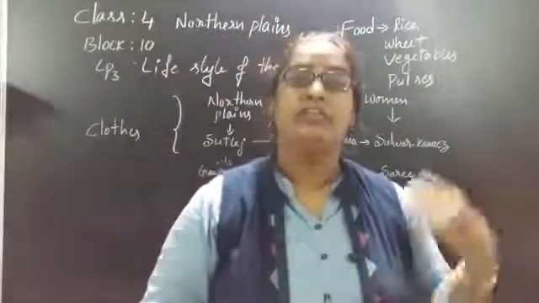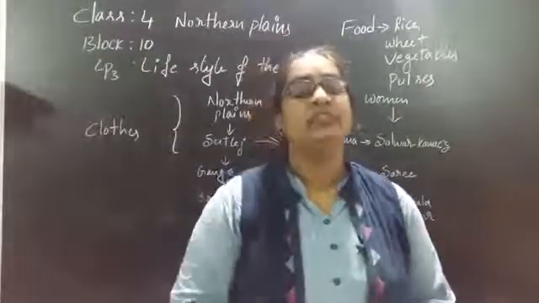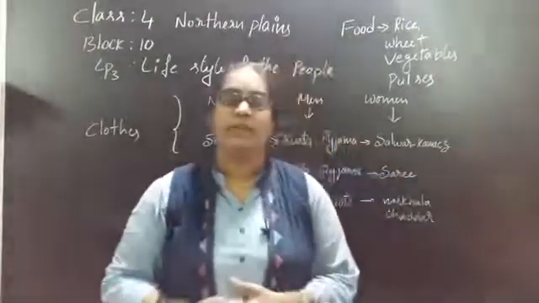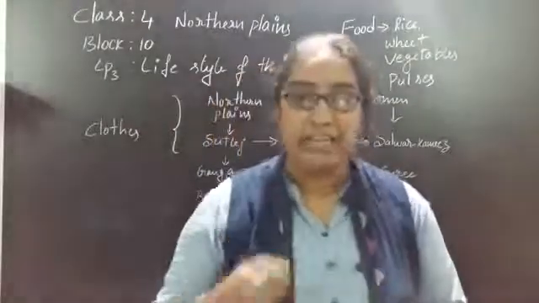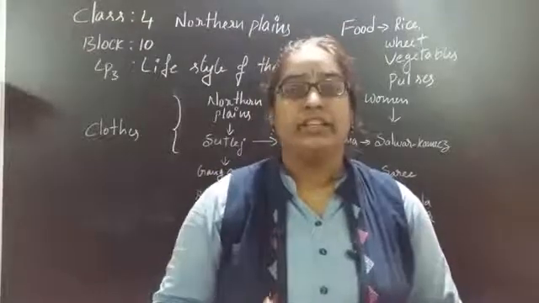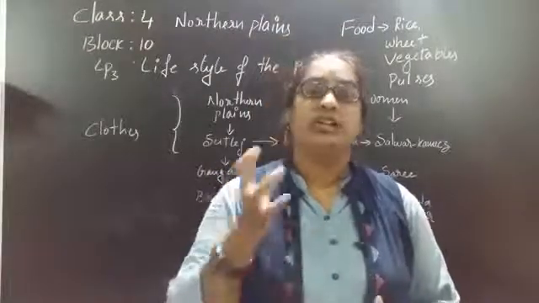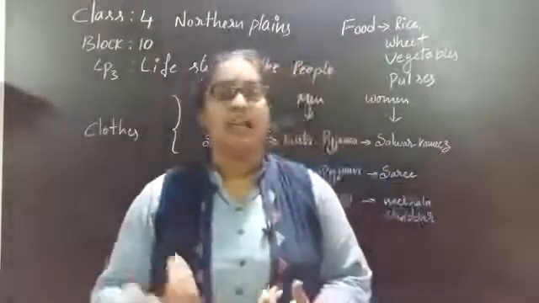3 types. On the west side we have the Sutlej basin, in the middle we have the Ganga basin, and on the east side which basin do we have? Brahmaputra basin. Why do we call them basins, using river names? Because if any area depends on a particular river for its irrigation or drinking water, that area is known by that river's name, such as Ganga basin, Brahmaputra basin and Sutlej basin.